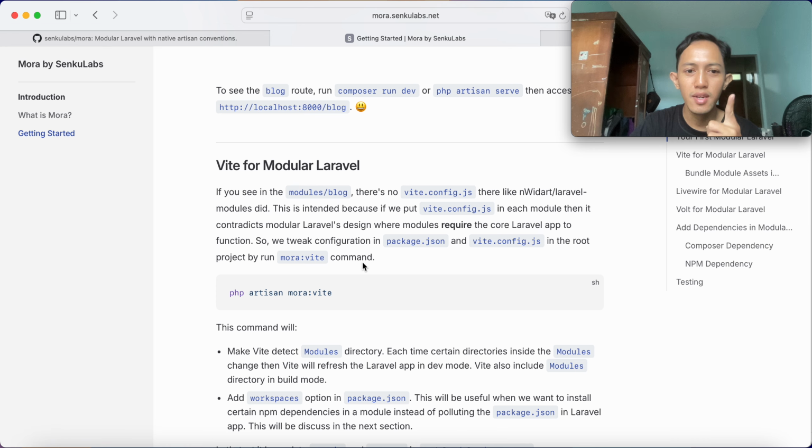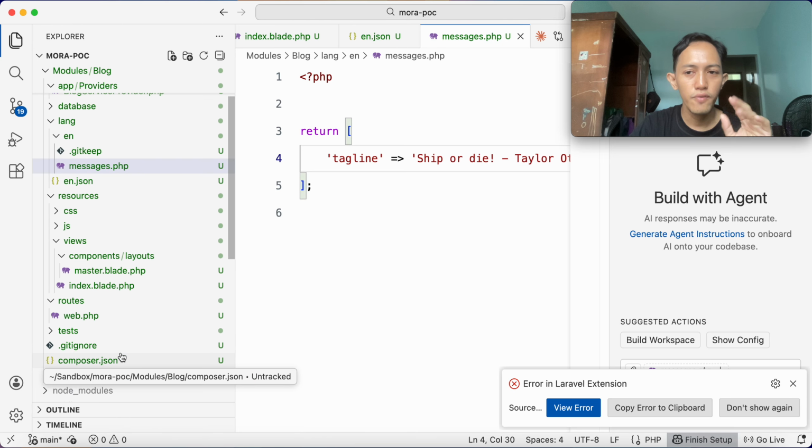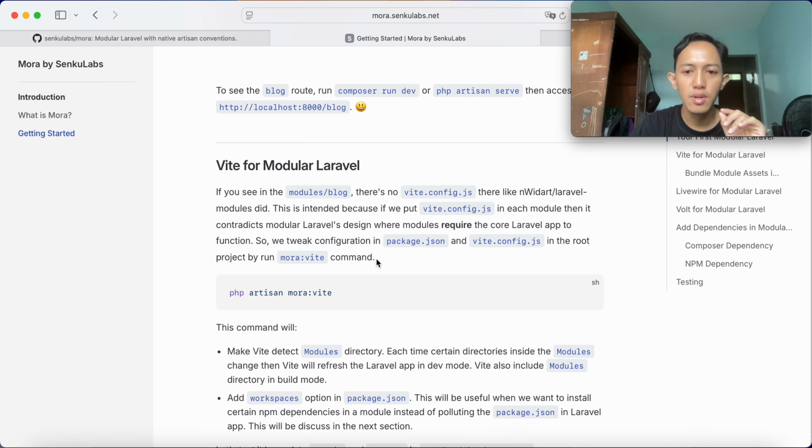Next one is Vite for modular Laravel. Okay, if you see in the modules block, there is no vite.config.js like nwidart/laravel-modules did. Let's check together. Yeah, there's no vite.config.js here. So why?